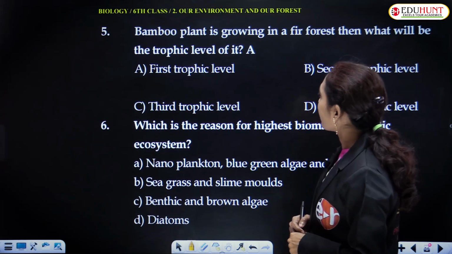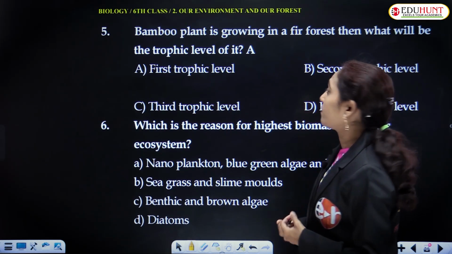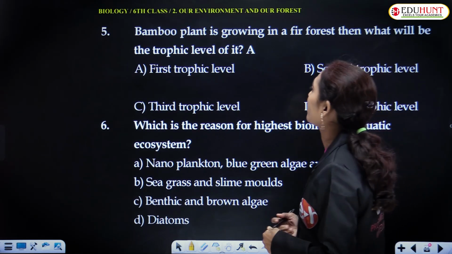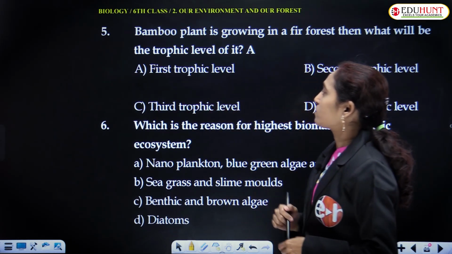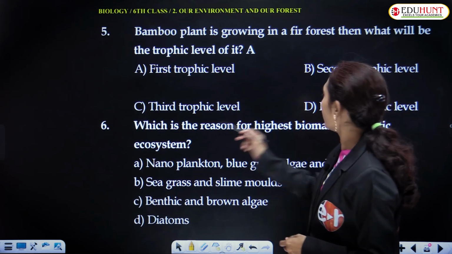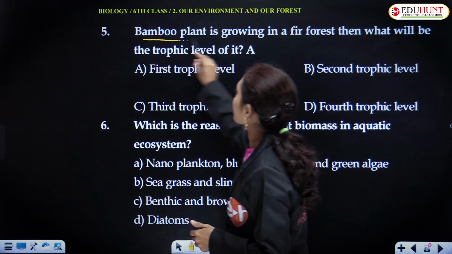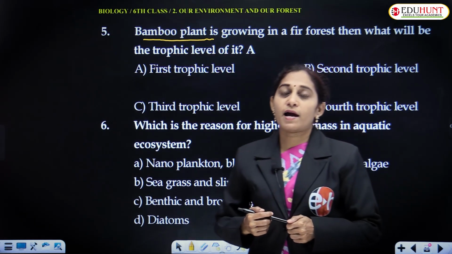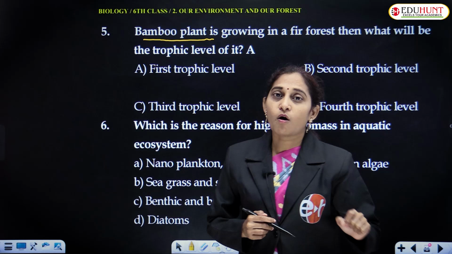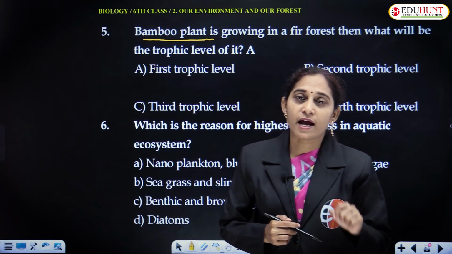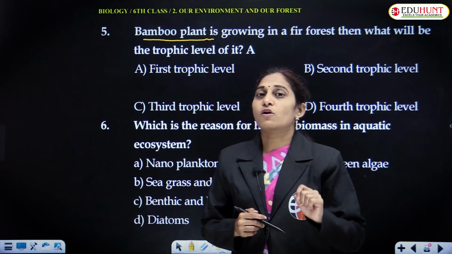Bamboo plant is growing in a fir forest. Then what will be the trophic level of it? First, second, third or fourth trophic level? Bamboo is a plant. Plants are always autotrophs, and autotrophs fall in the first category, that is producers, the first trophic level.